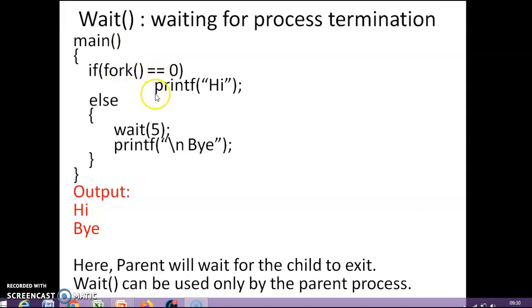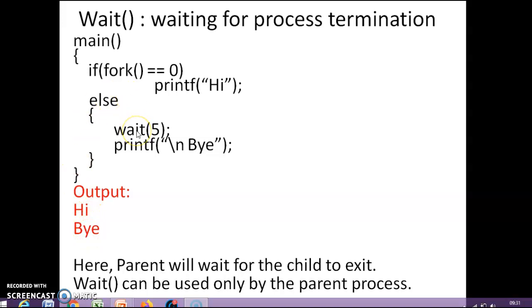So if the child has been scheduled first, it will print "hi", and then the parent will be scheduled. That is fine. But if the parent is scheduled first, it waits for 5 seconds. During that 5 seconds, it is sure that the CPU will be given to the child process. So the first "hi" will be printed, and then only "bye" will be printed. So in either case, whether the parent or the child is executed first, the output will be "hi" and "bye" only.